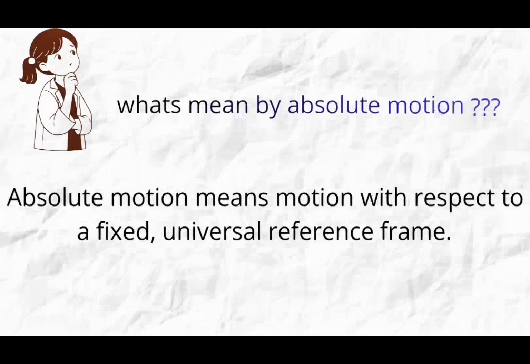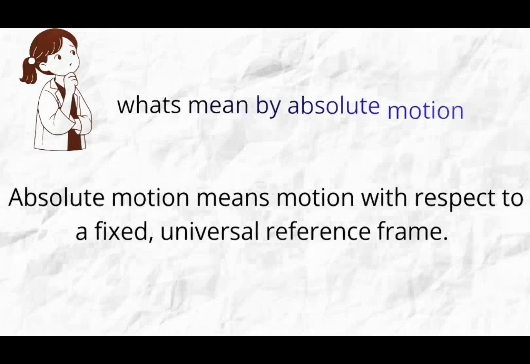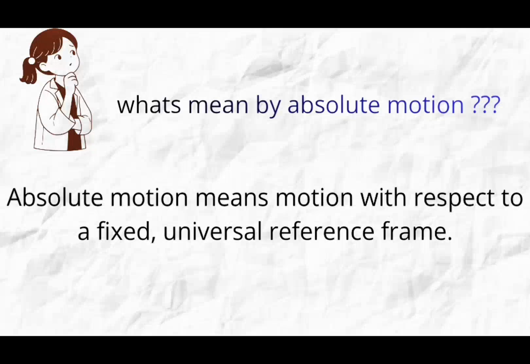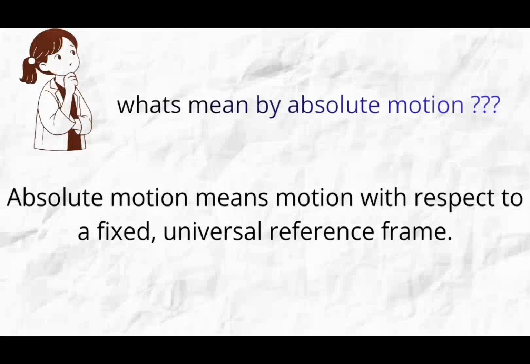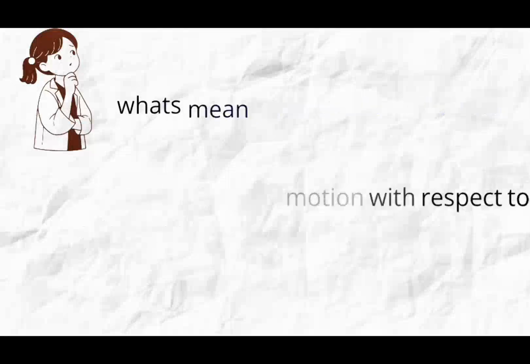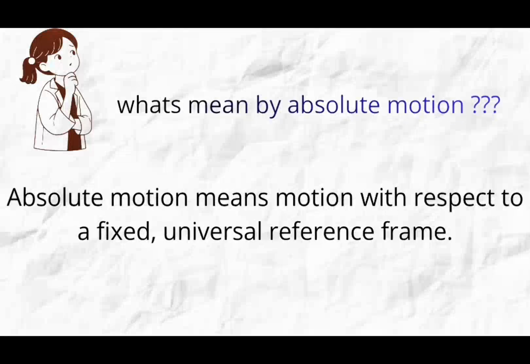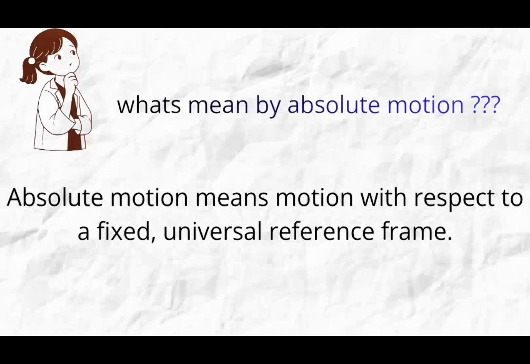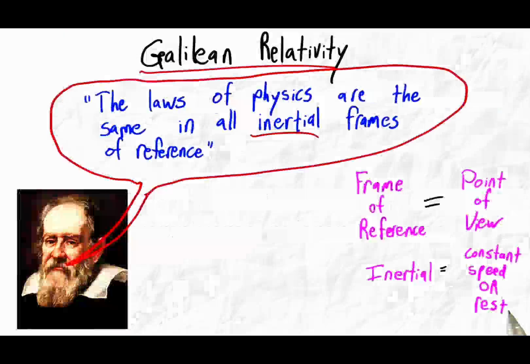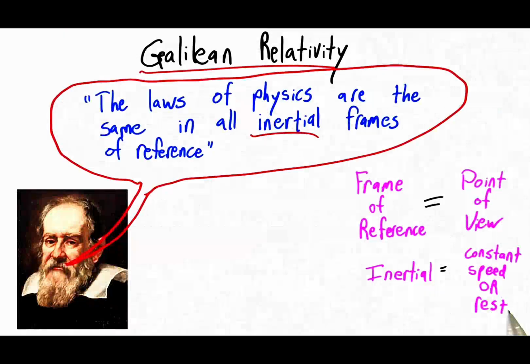Absolute motion means motion with respect to a fixed universal reference frame. If this absolute motion really existed, then we should be able to say that this object is truly at rest and that object is truly moving. But physics shows us something surprising. There is no experiment that can tell us whether a system is at rest or moving with uniform velocity. This idea was first clearly stated by Galileo.